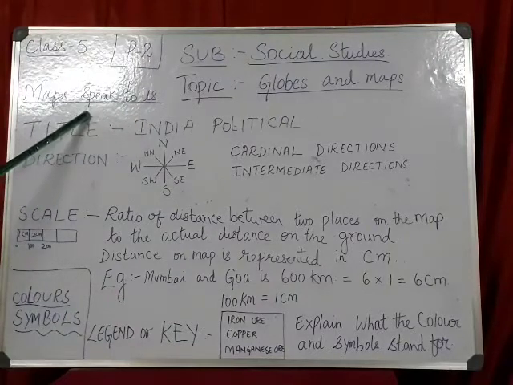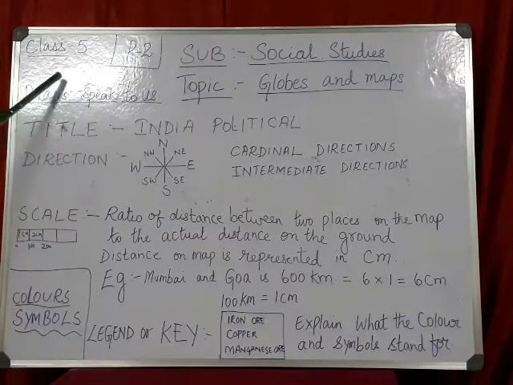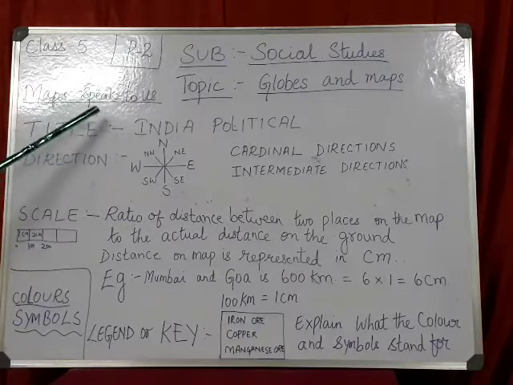Now there are a few elements or symbols or colors which are present on the map. Now we have to understand those things so that we know what they tell us.